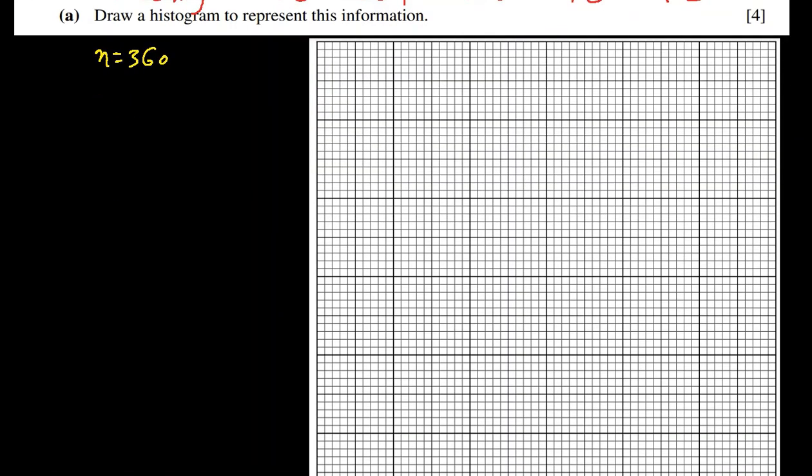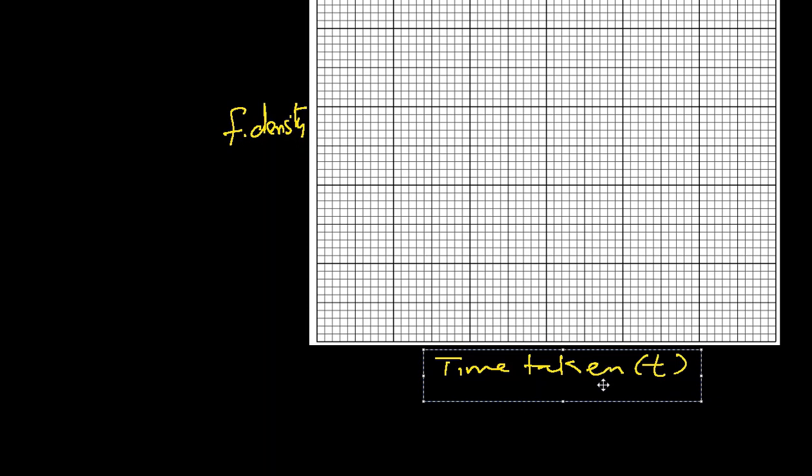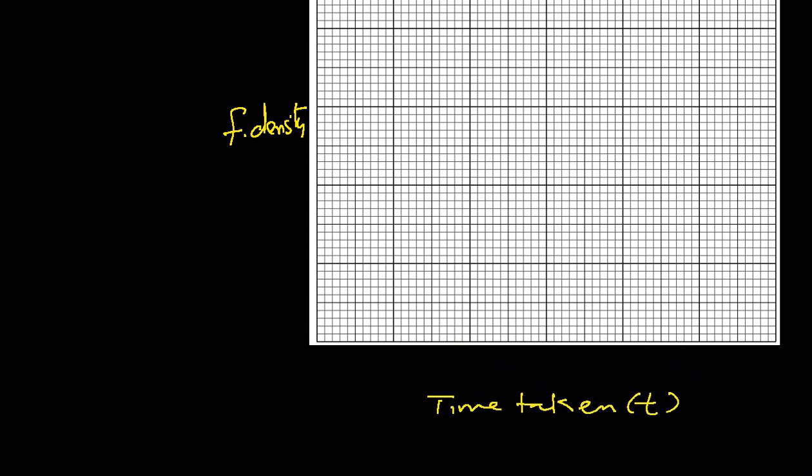So we will write time taken for commuting to office. Let's represent that by T. And this vertical axis will be the frequency density, not the frequency, because the class widths are not equal. So let me change the position of this so that I can write my scale here. All right. So let's write the scale.